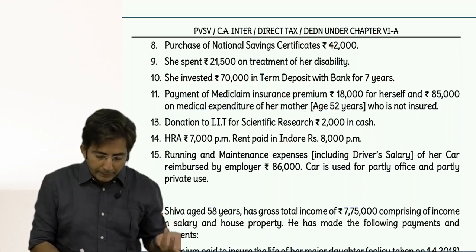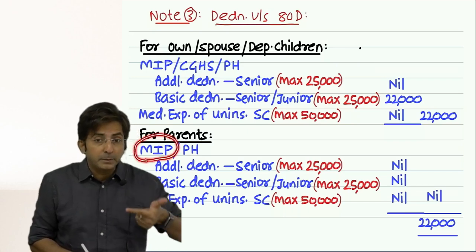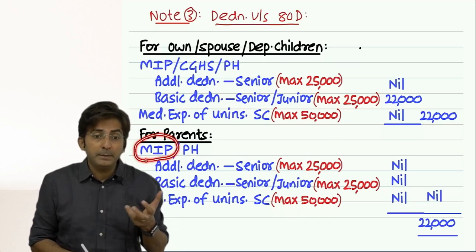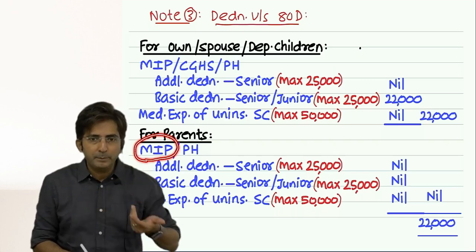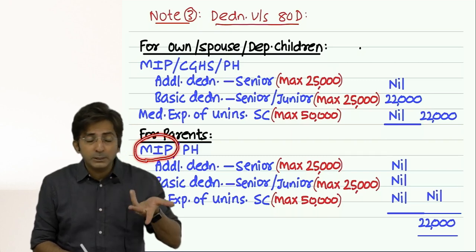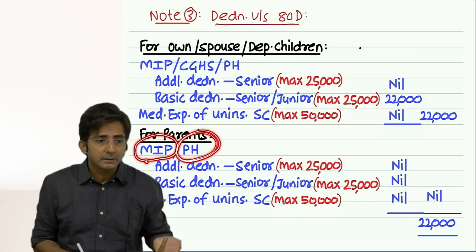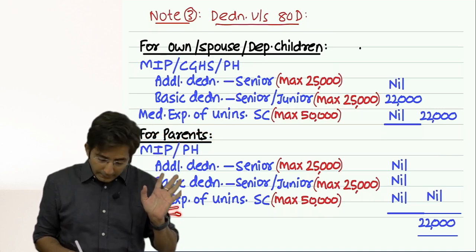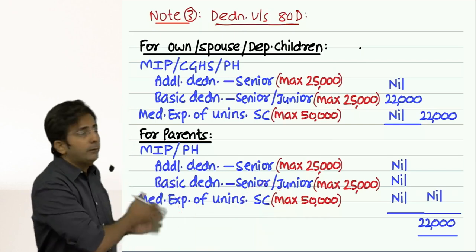But then for parents, when do you get deduction? Either when you pay Mediclaim insurance premium, but they are saying mother is uninsured. So how can it be a Mediclaim insurance premium? And Mediclaim insurance, if it is given by spelling, you can make out Mediclaim insurance premium. Or there should be some preventive health checkup for parents. That was also not there. Yes, this was there. Uninsured was there. But mother is not a senior citizen. So it doesn't fit anywhere.